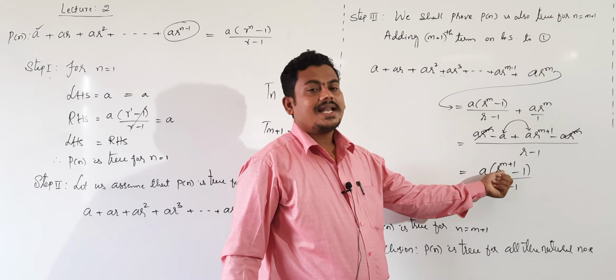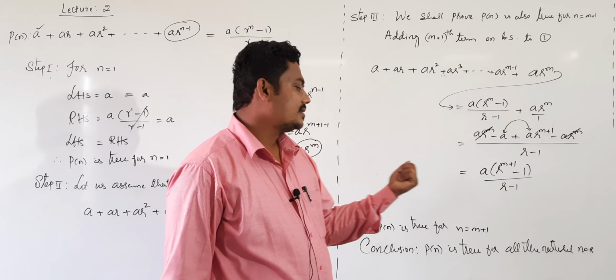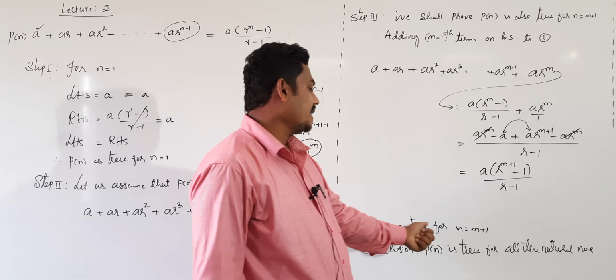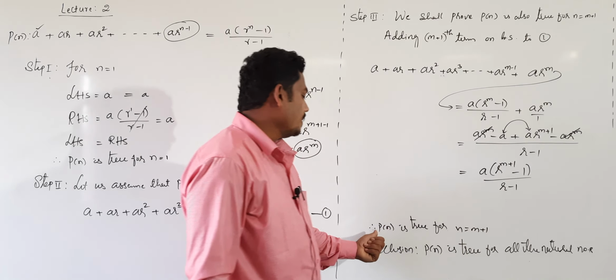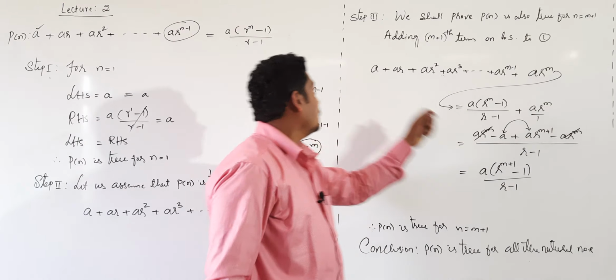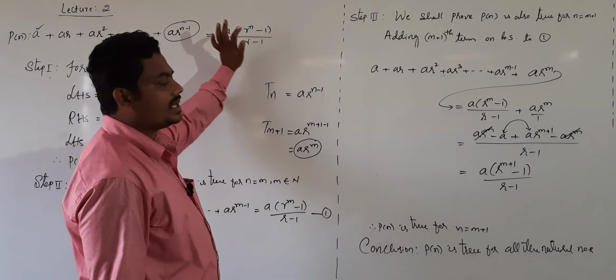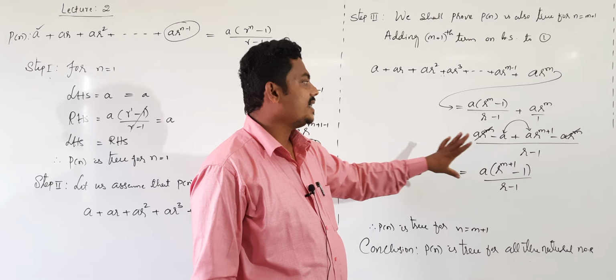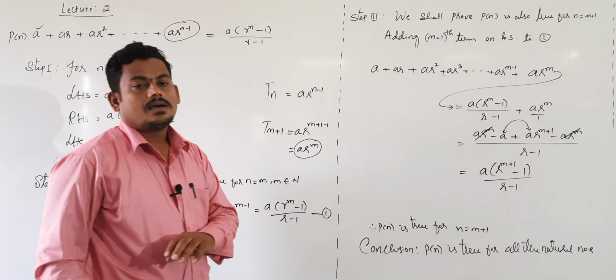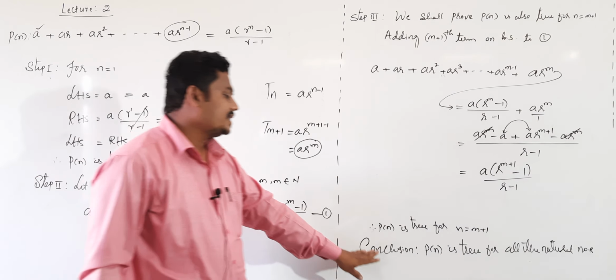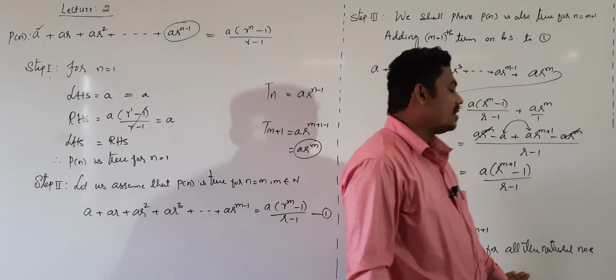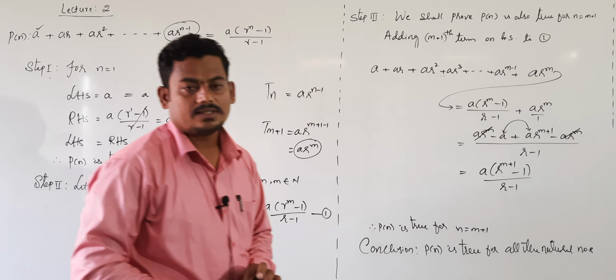Clearly in place of n we get m plus 1, so given statement is true for n equal to m plus 1. Lastly write the conclusion, P of n is true for all the natural numbers. That's all. Thank you.